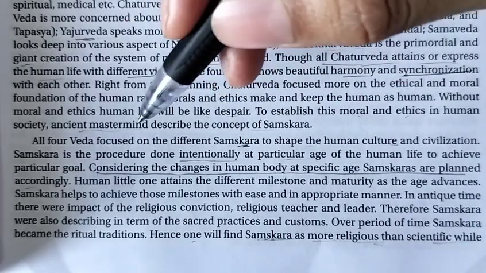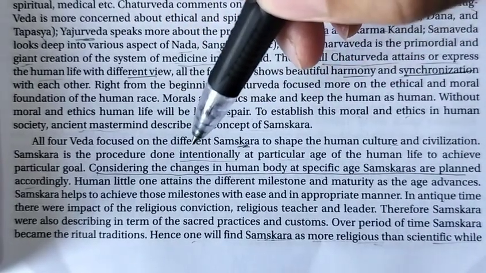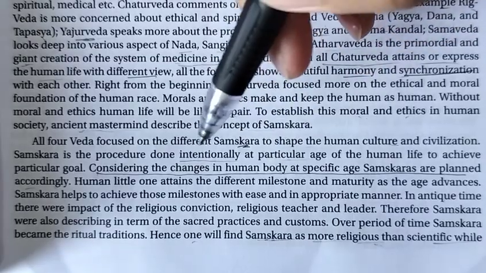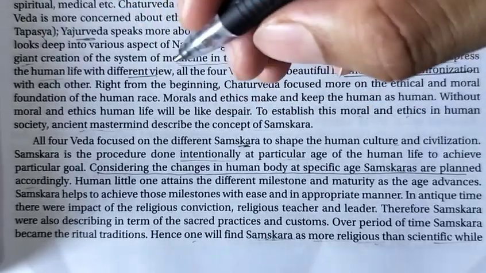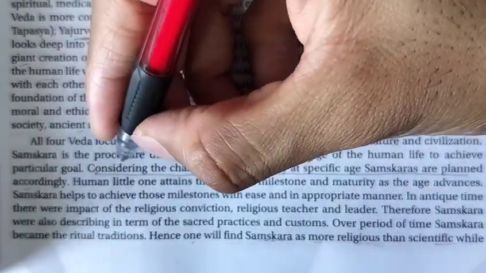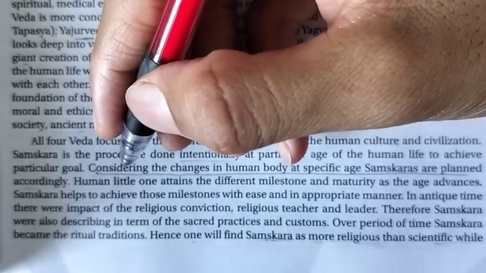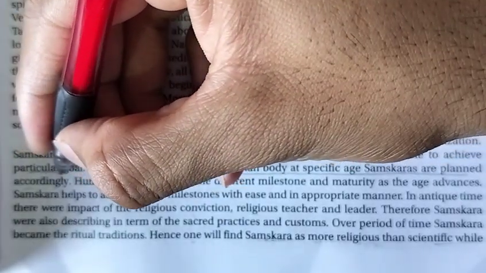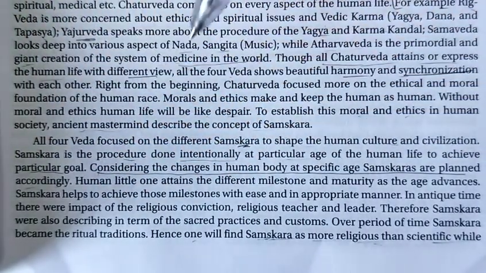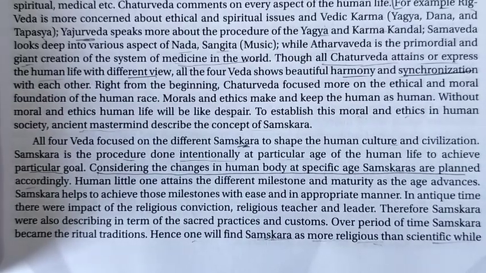If at a particular age or time some intentional procedure is done to our life, it is for what? To achieve a particular goal. For that, some procedures are done intentionally, right?